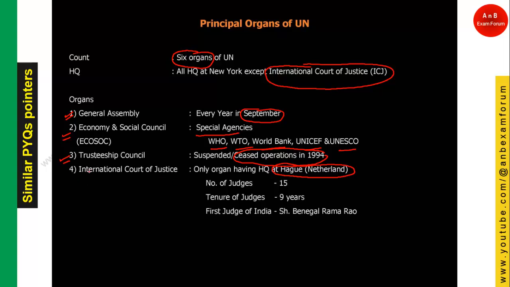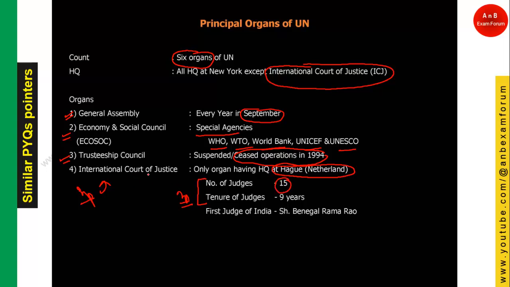And a very important organ is the International Court of Justice. As I told you, it is the only organ which has headquarters at The Hague, Netherlands. The Hague is in Netherlands, and Netherlands is a European country, that you should remember. And these two are very important pointers. We have seen many questions in previous years, like the number of judges. The International Court of Justice has a 15-judge panel.